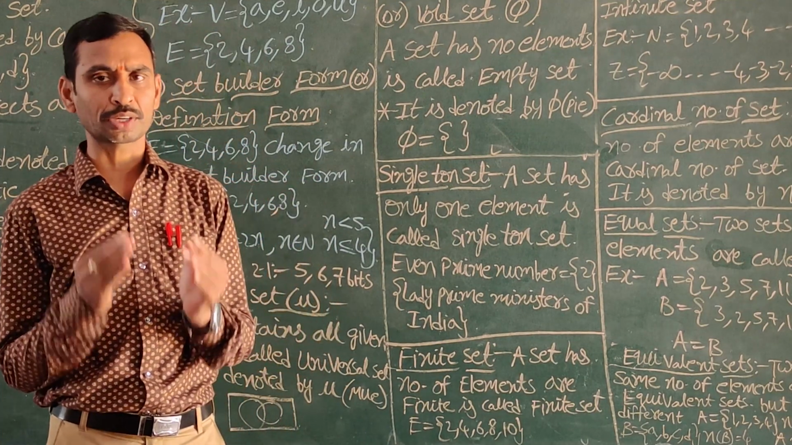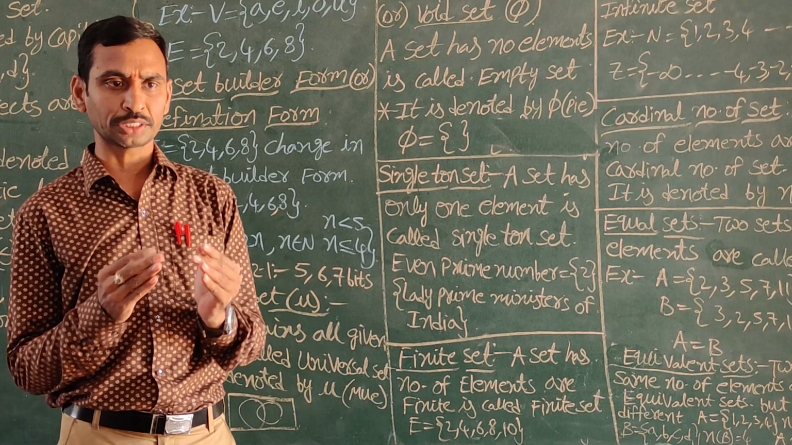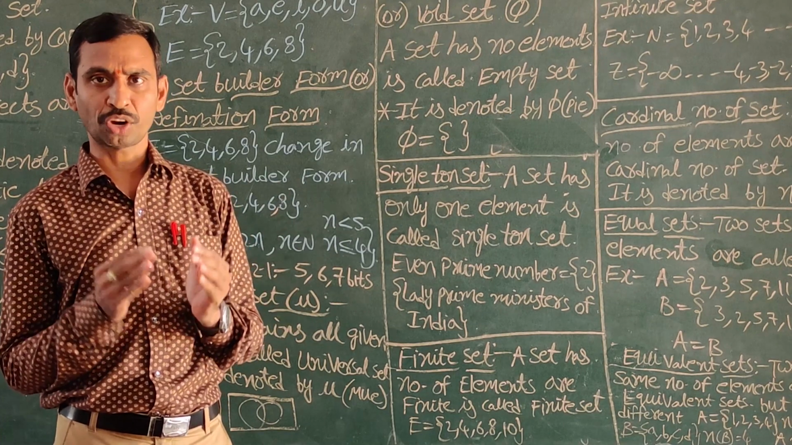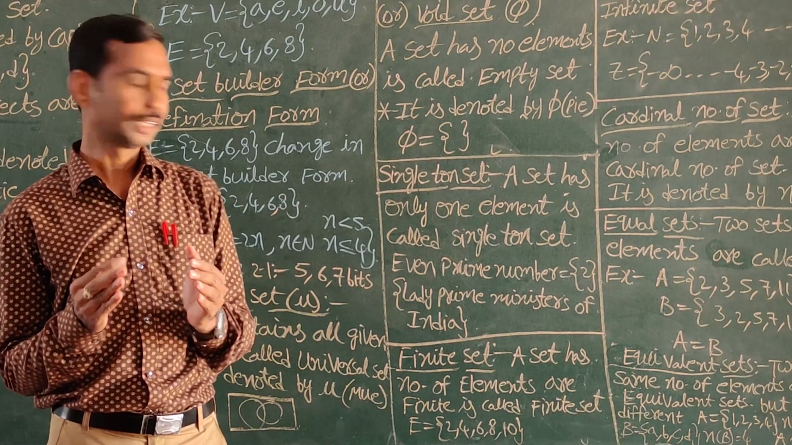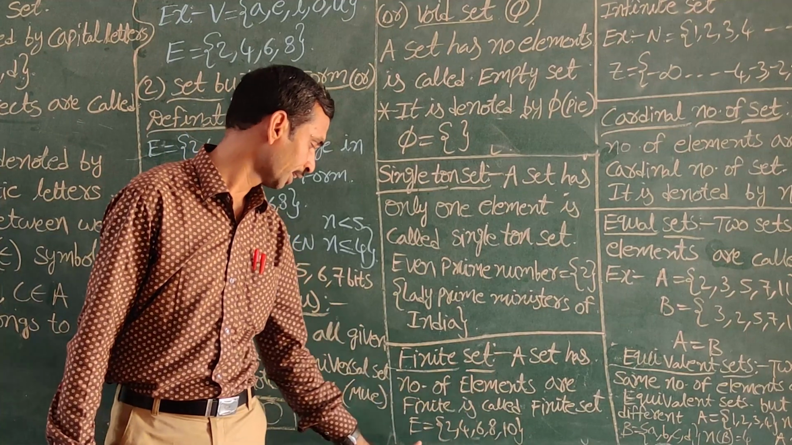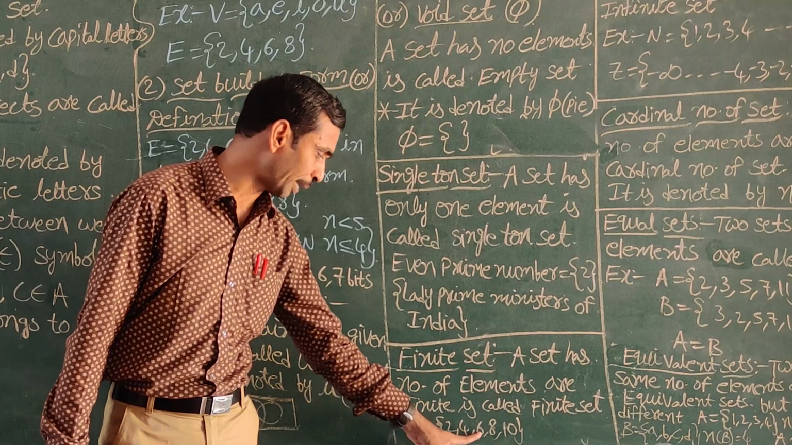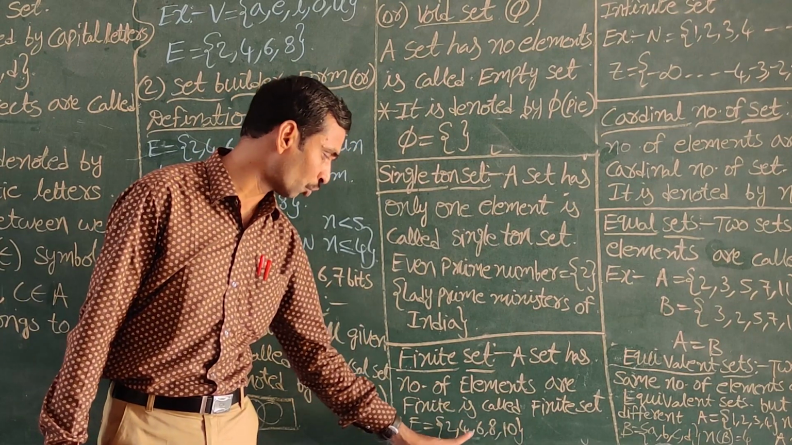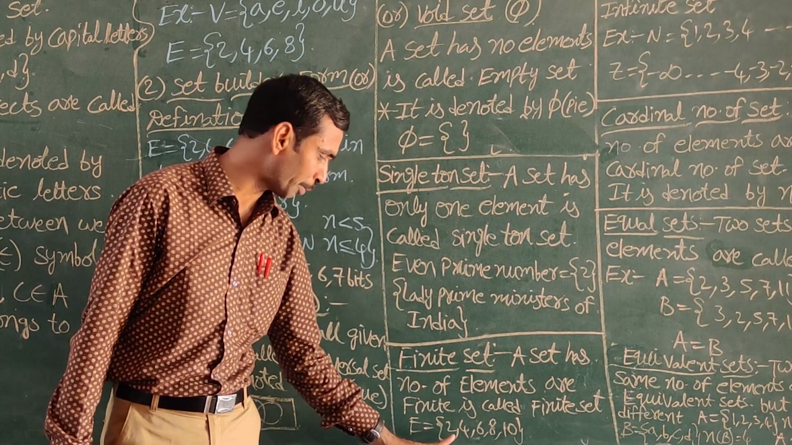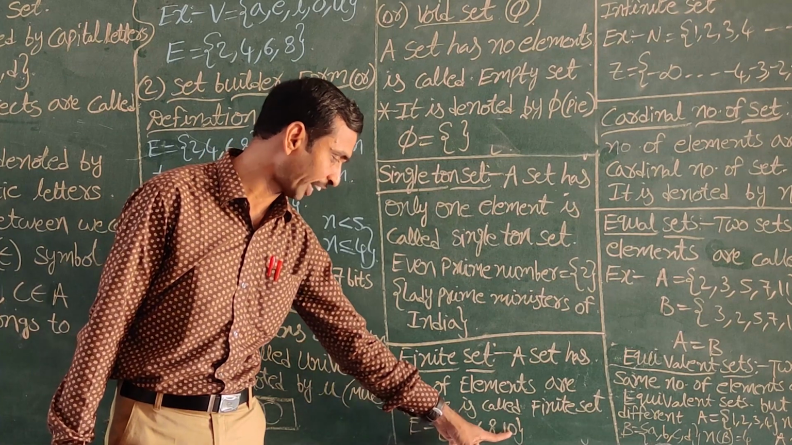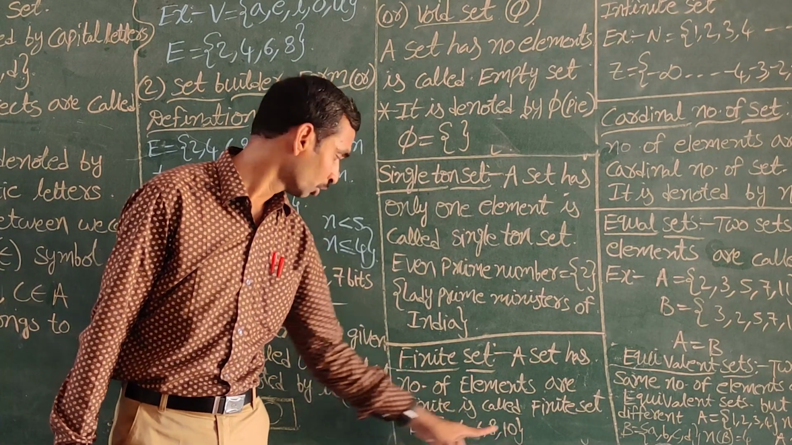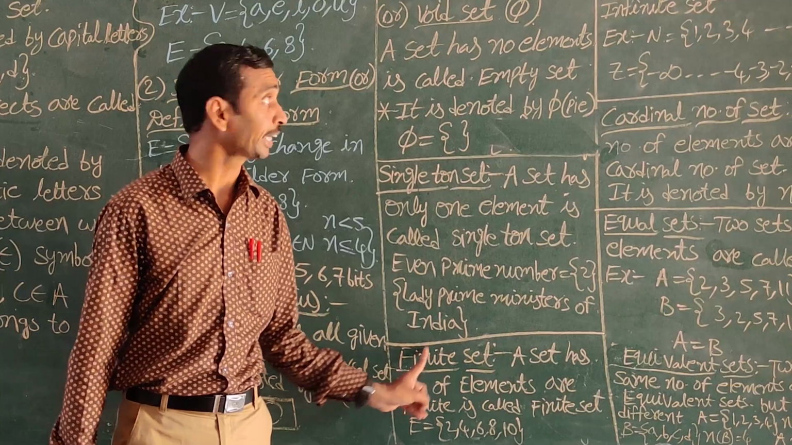Suppose in your class we can count the students: 40 students are there, 42 students are there. It is a finite set. A set whose number of elements is finite. I am taking here even numbers up to 10: 2, 4, 6, 8, 10. Here how many elements are there? 1, 2, 3, 4, 5. Here the number of elements is countable, so it is called a finite set.